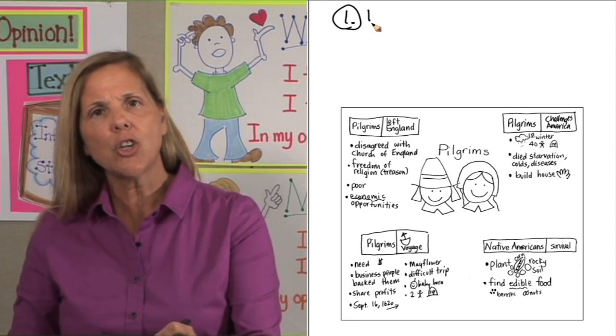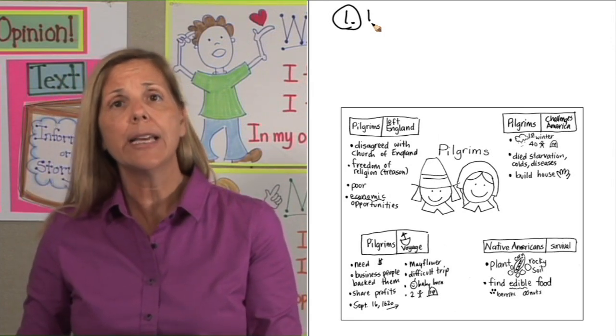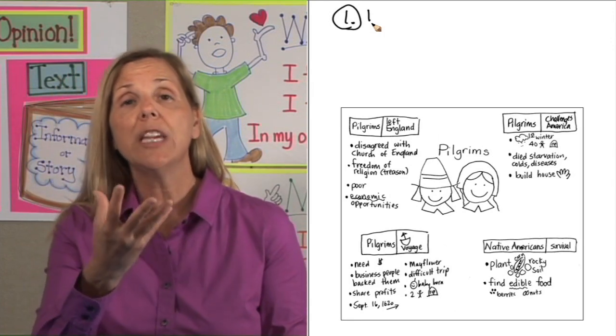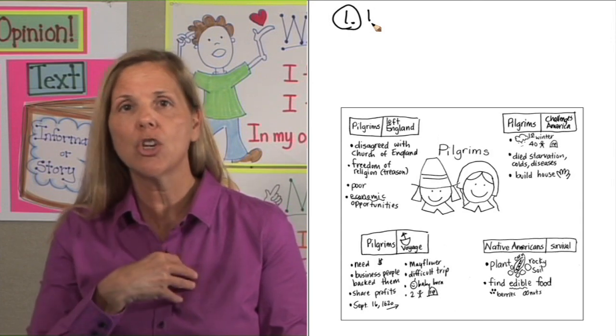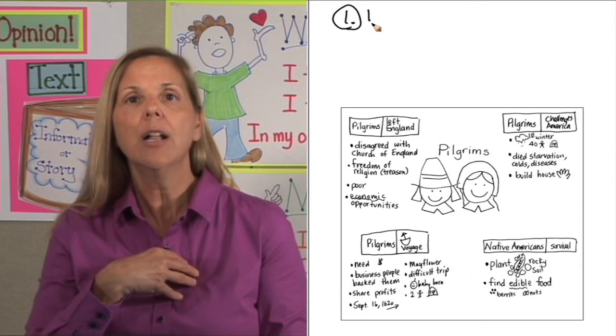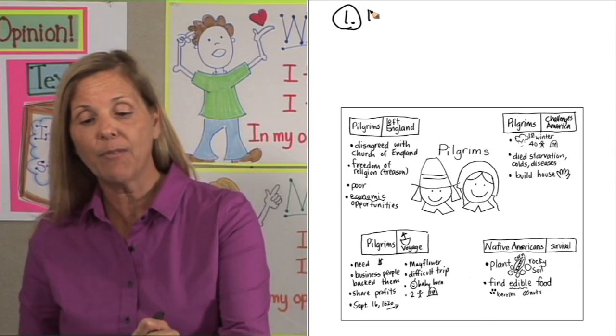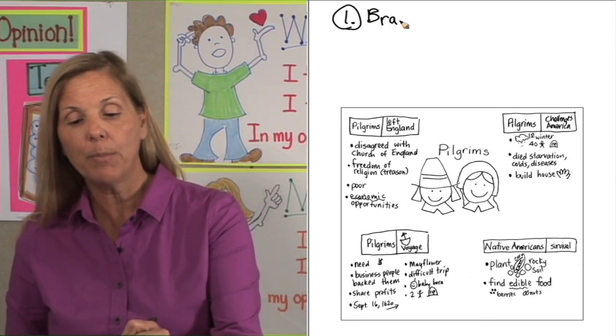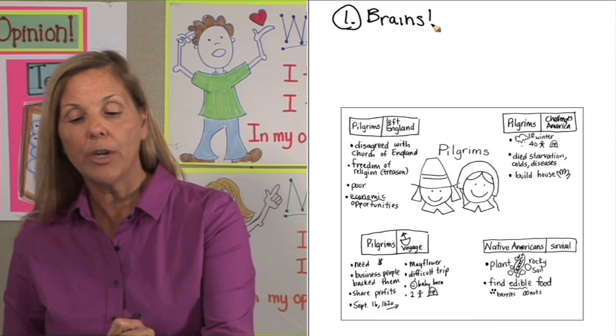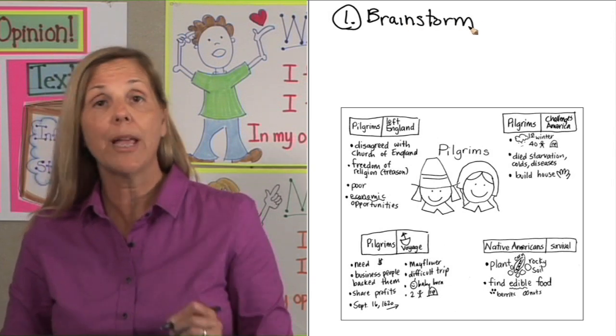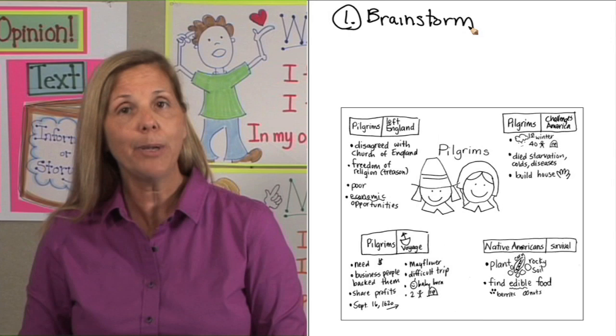So the first thing I need to do when we are going to write is I want the children to give me the information they know. I should not be giving them this information. They should be brainstorming the information they know. So that's the first thing we do when we have our opinion writing: we're going to have the children brainstorm, and in this case, everything they know about pilgrims.